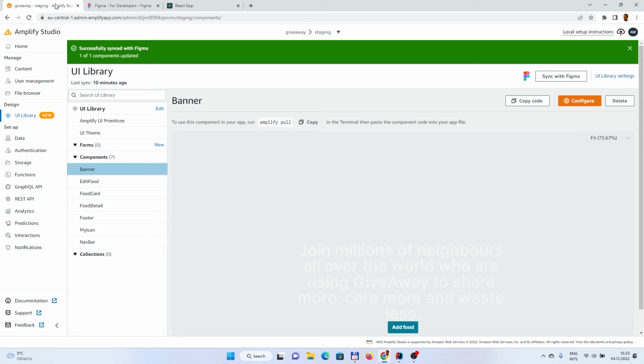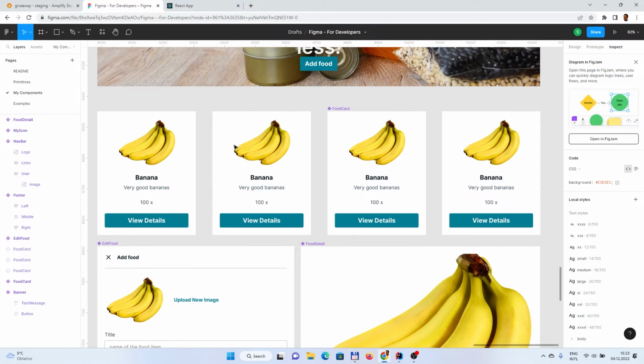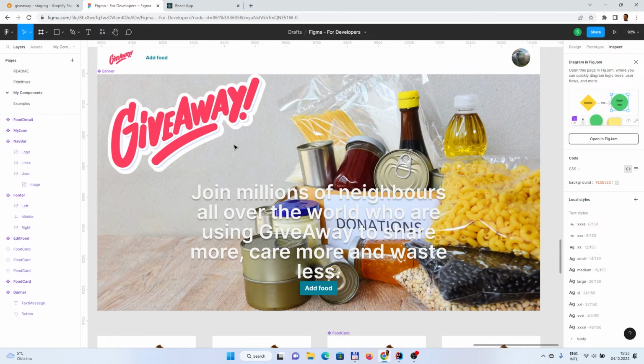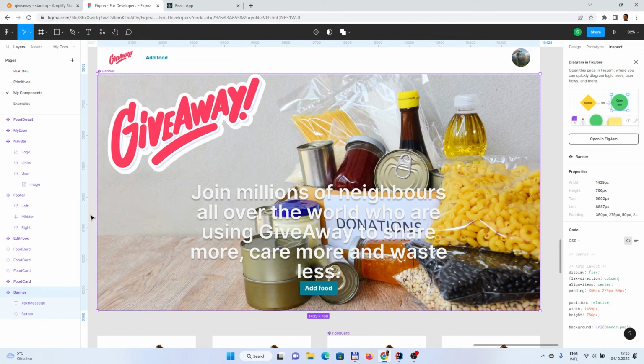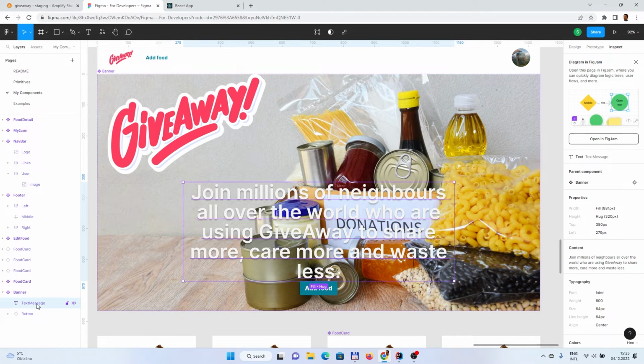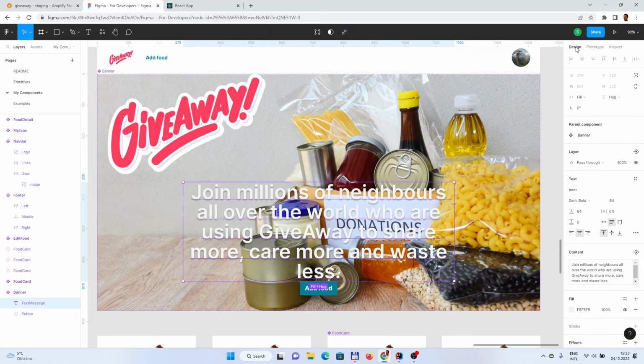So if we go to the UI library, the banner is there. What I did in Figma, I was a bit playing around with the banner frame, and I cleaned it up. And basically what stayed is text and a button at the end. So I was applying some more styling.